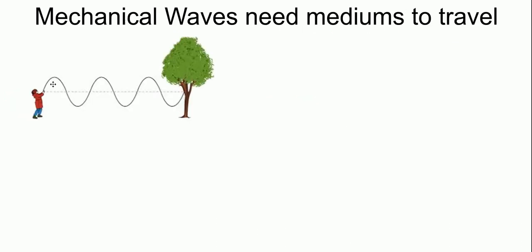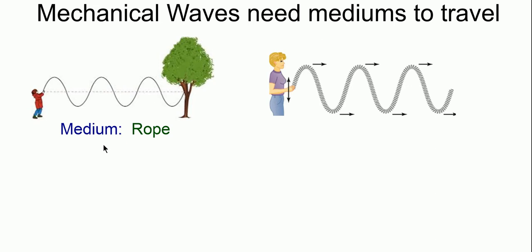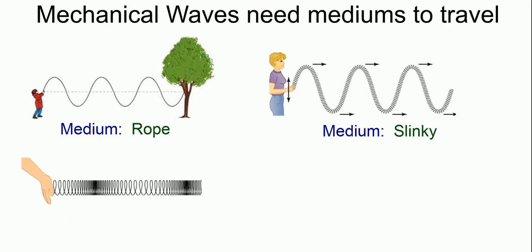So for instance here, what's that wave traveling through? Well, its medium is the rope. It's traveling through a rope, that's its medium. How about here? Easy enough, right? What's it traveling through, the wave? It's traveling through a slinky. Its medium is a slinky.